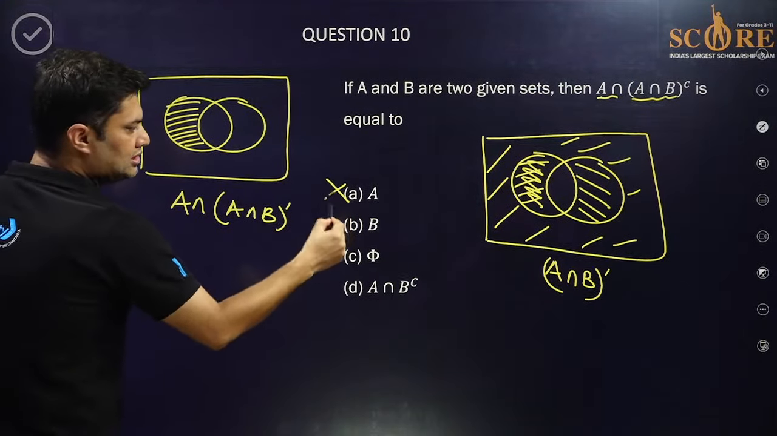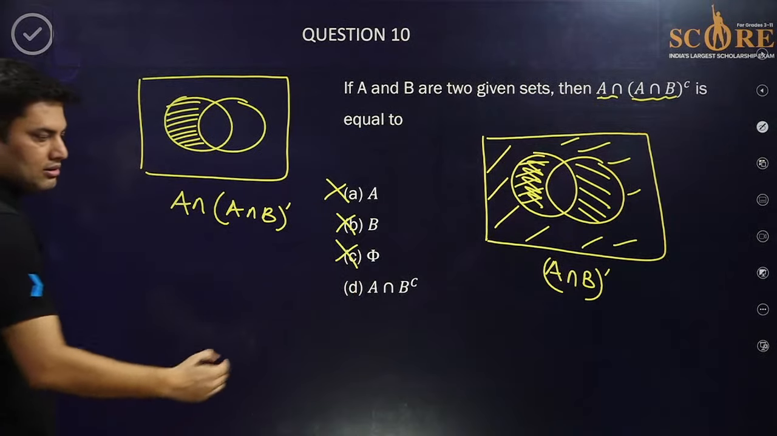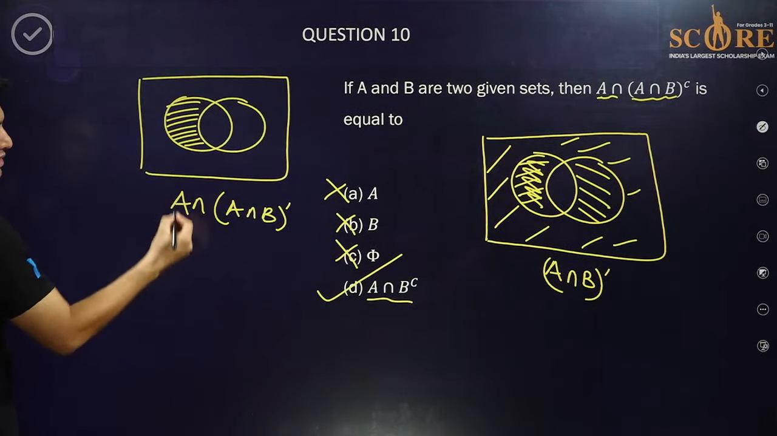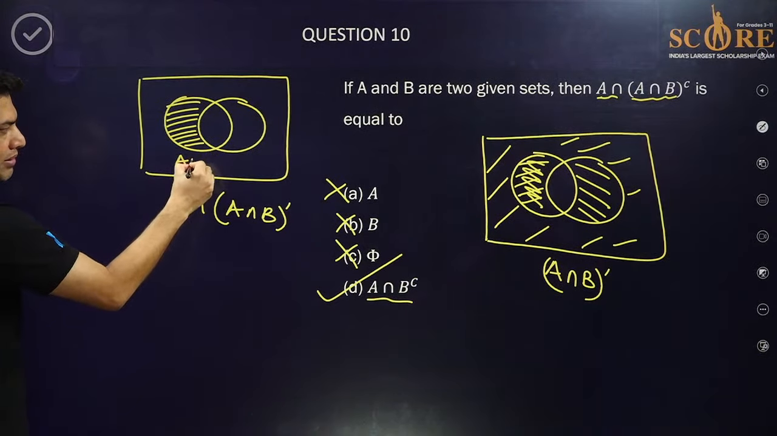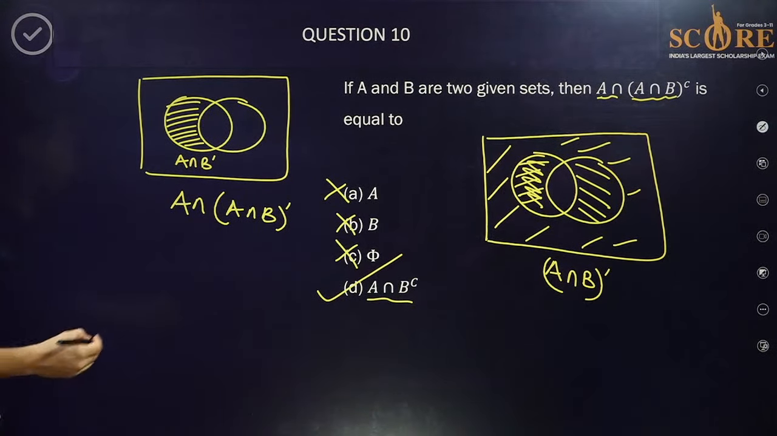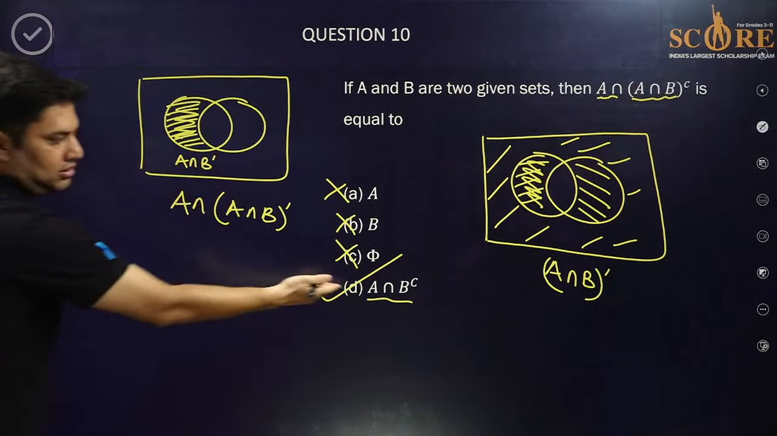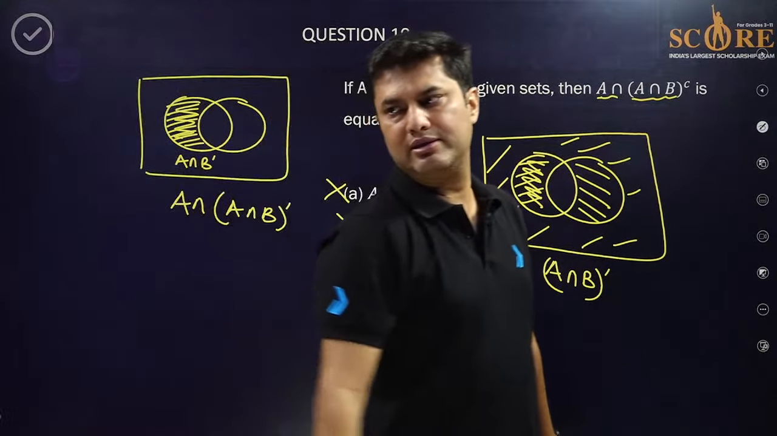So A is the wrong answer, B is the wrong answer, C is the wrong answer, D. A but not B, yes. This actually equals to A but not B. But you have to shade A but remove B. So yes, this is A but not B only. So yes, D is the right answer.